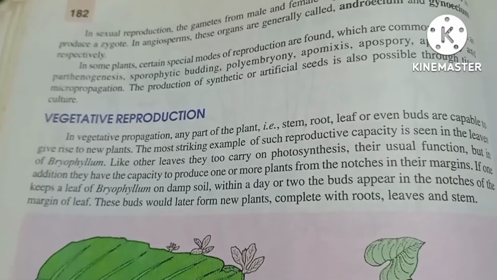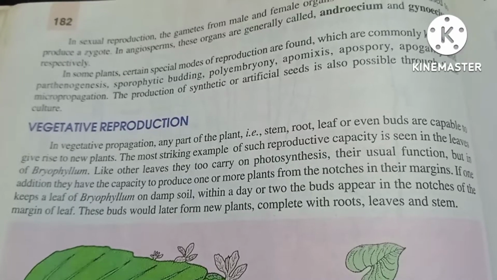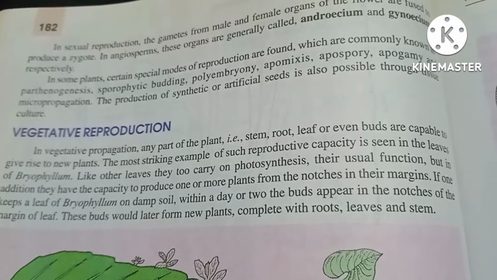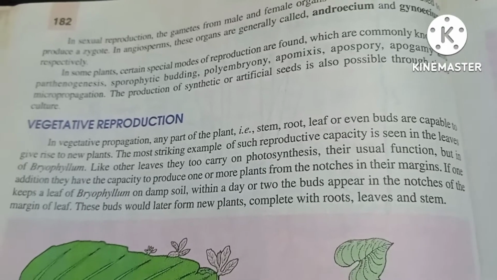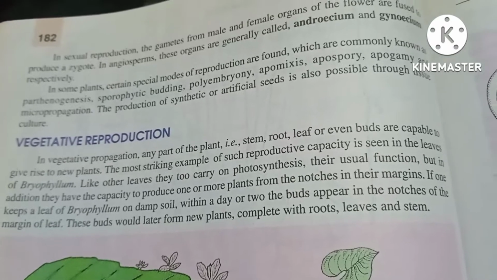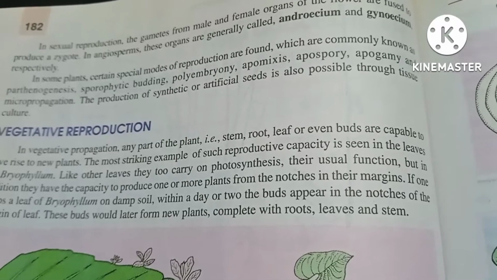If one keeps a leaf of Bryophyllum on damp soil, within a day or two, buds appear in the notches of the margin of the leaves. The buds later form new plants complete with roots, leaves and stem.